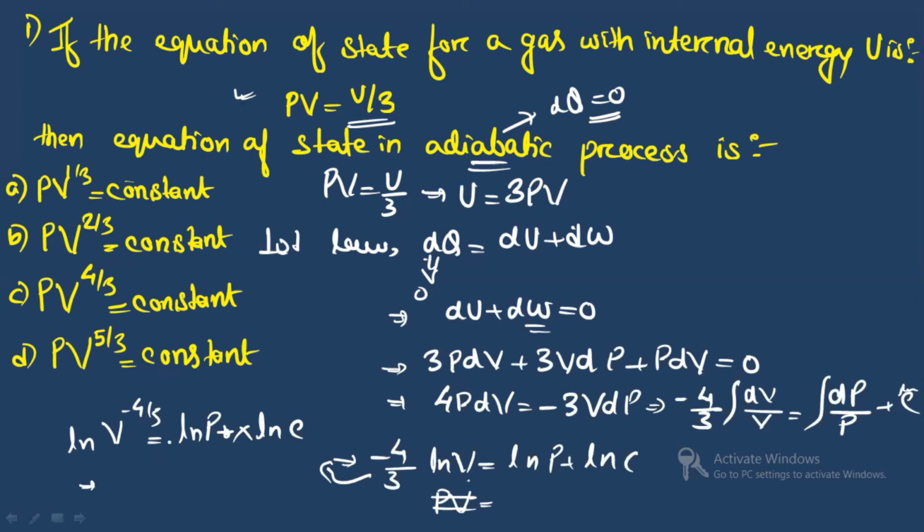So to make it positive, if I bring this P to the other side, V to the power minus 4 by 3 will become numerator V to the power 4 by 3, and it is equal to a constant. That is PV to the power 4 by 3 is constant. So you can write this is the adiabatic process: PV to the power 4 by 3 is constant. It is very clear. You have to just integrate it and simplify. Clear?